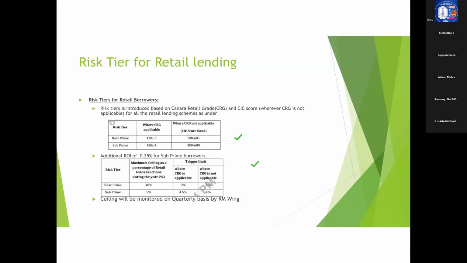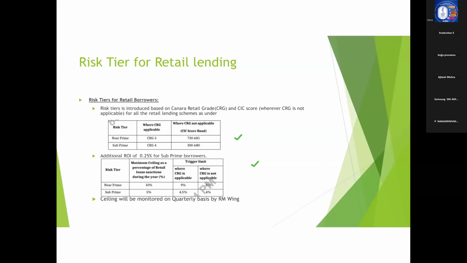Now, what is the trigger limit? The bank has already said that CRG3 can be up to 10%. So one fine morning, the bank finds that CRG3 sanctions have crossed 9%. Then a trigger will be alerted.